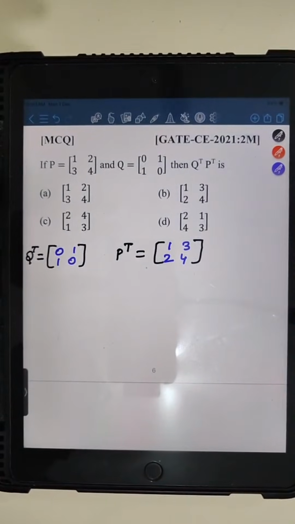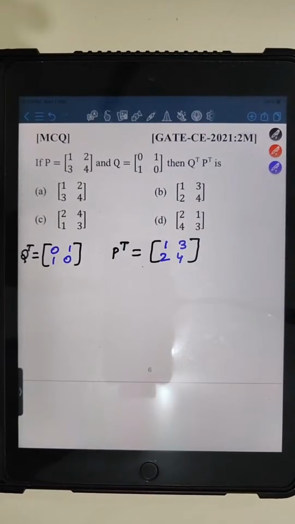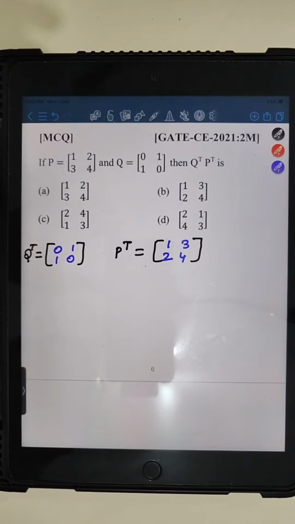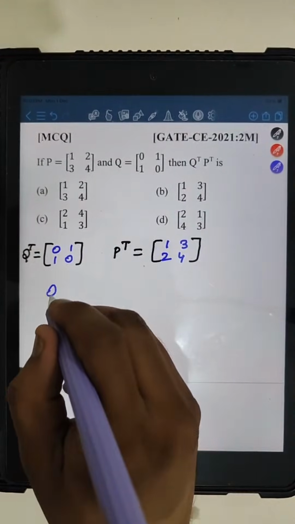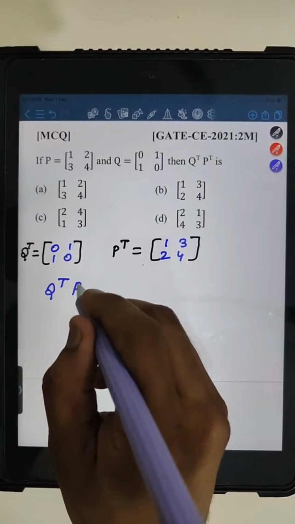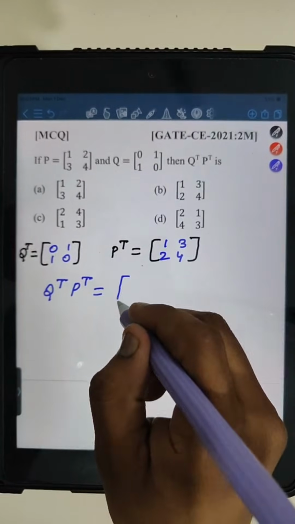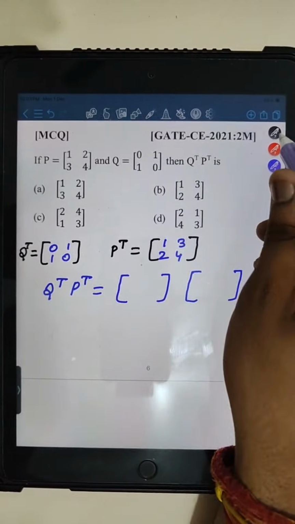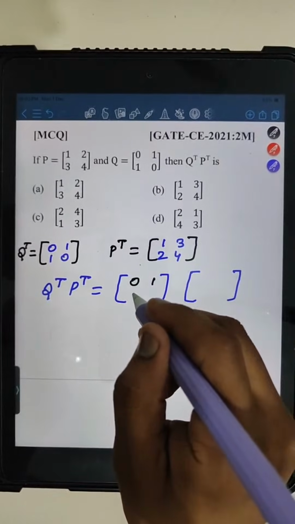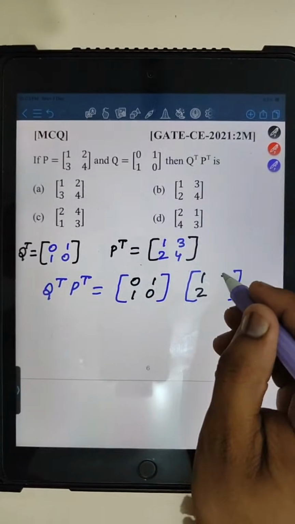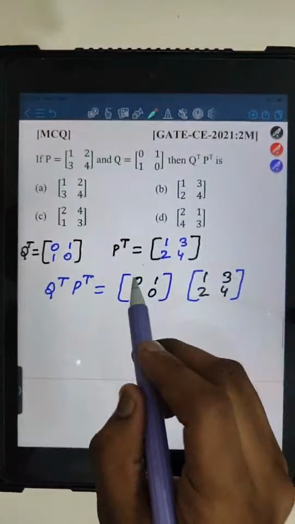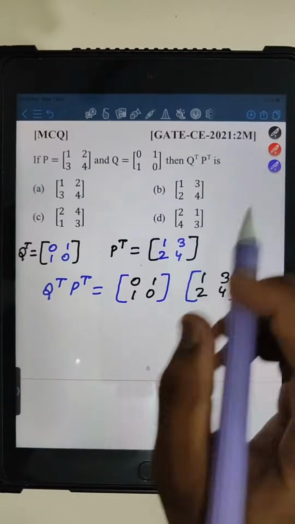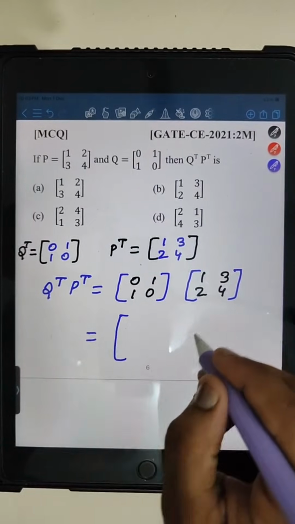Now what you have to do, you have to multiply these. Tilak is also telling the answer is C. Yes, Tilak, the option C is the correct answer. Now if you multiply these two, Q transpose into P transpose, you have to multiply using row into column, because when we multiply matrices, we do row into column, right? So you just have to do row into column. So first row into first column, then first row into second column. That is what we do in matrix multiplication, right?